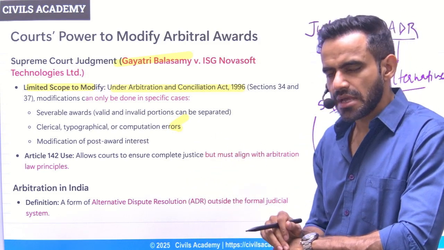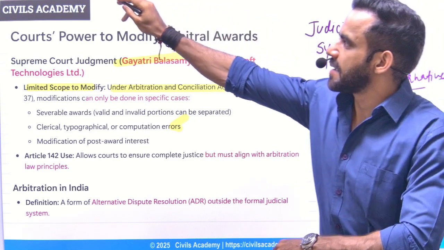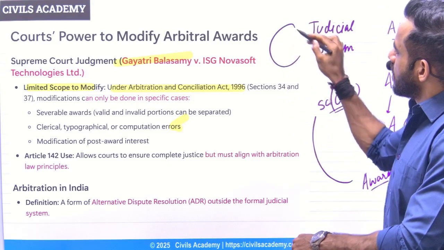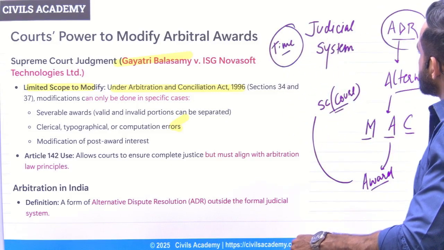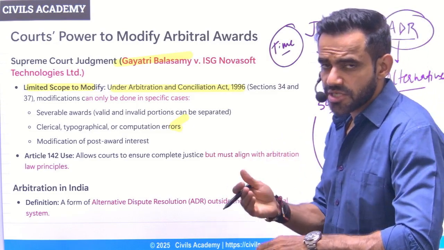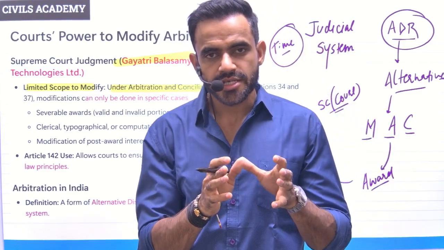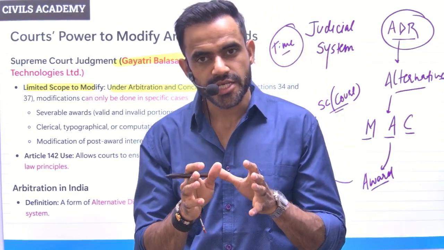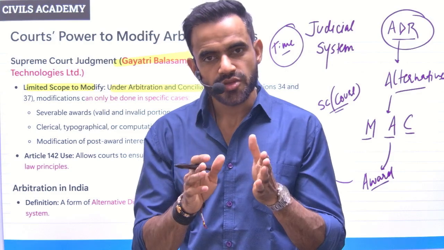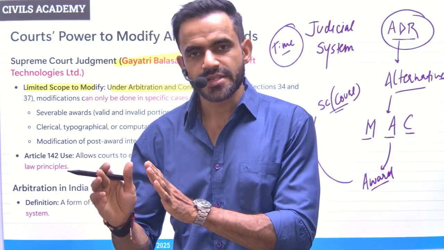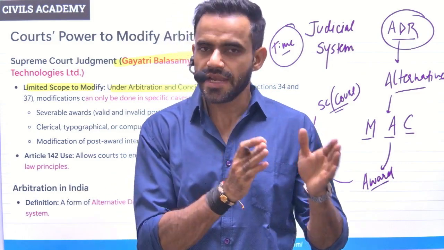Understand the problem here. The judicial system is relatively slow. This will take time. And that is why this ADR mechanism has been set up, especially for commercial interest. See, if there is a commercial dispute, the dispute resolution needs an immediate solution. Otherwise, it will have an adverse impact on the business. So if the judicial route is taken, it will slow down the resolution process. That's why ADR is there.